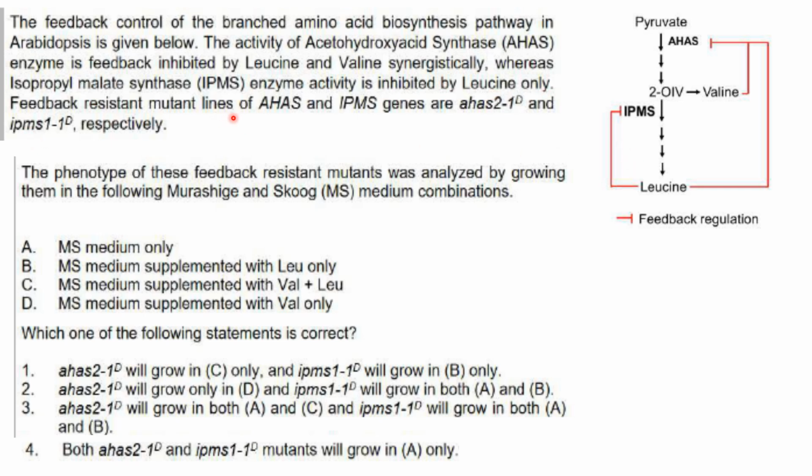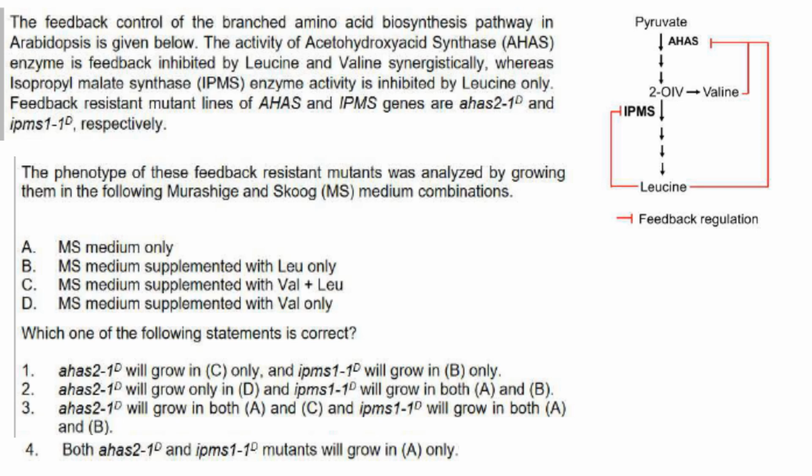Feedback resistant mutant lines. Now what are they? Feedback resistant mutant lines are organisms that are mutated so they are resistant to feedback inhibition. Feedback inhibition is not going to affect these organisms. The mutants of AHAS and IPMS genes are AHAS21D and IPMS11D respectively. The phenotype of these feedback resistant mutants was analyzed by growing them in the following Murashige-Skoog media combinations. Now which media combination will these organisms grow in?